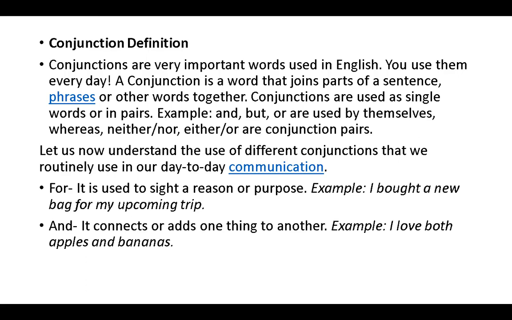Let us now understand the use of different conjunctions that we routinely use in our day-to-day communication. For example, for is used to cite a reason or purpose. Example, I bought a new bag for my upcoming trip. And then and connects or adds one thing to another. Example, I love both apples and bananas.